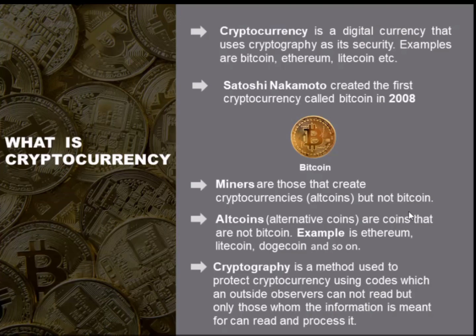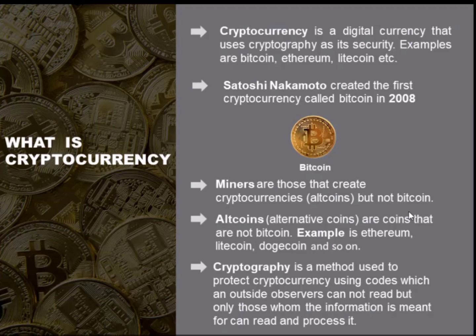We have the altcoin. The other name for altcoin is the alternative coin. The alternative coins are coins that are not Bitcoin. For example, we have Ethereum, Litecoin, Dogecoin, etc. We have other ones which, when you search online, you will see many of them. They are many.